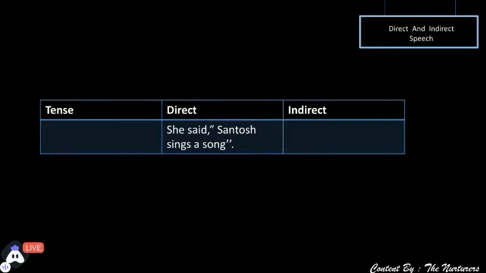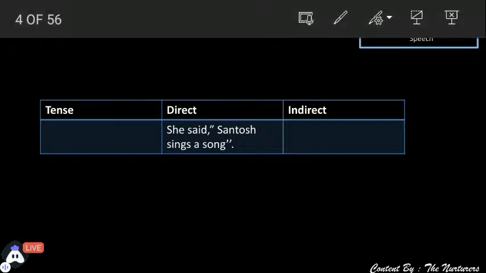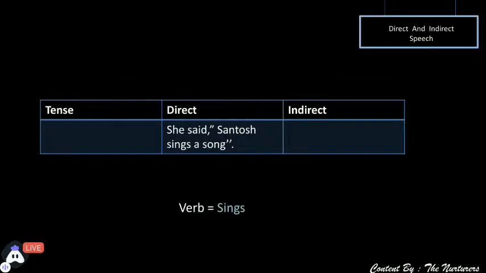Santosh sings a song. Which word is the verb in it? The verbs are the action words. Exactly. Before solving indirect speech, we must know what the verb in the sentence is. As you all said, the verb is sings.